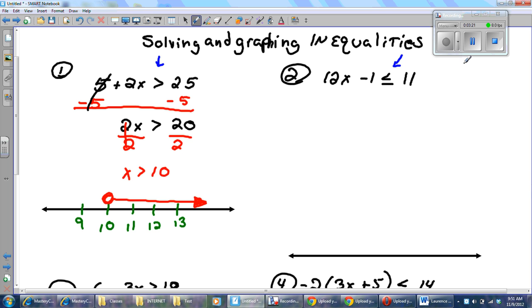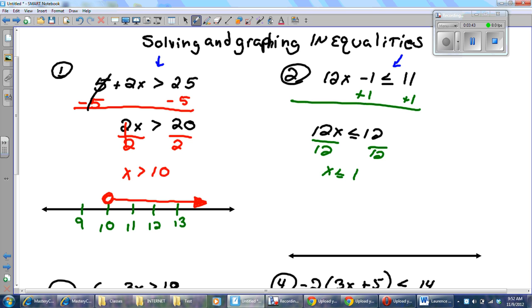Get a little practice here. Got a two-step inequality. This time it is equals 2. We'll see how that matters in a second. I'm going to add 1 to both sides as my first step. My new inequality becomes 12x is less than or equal to 12. I'll divide both sides by 12. X is going to be less than or equal to 1.